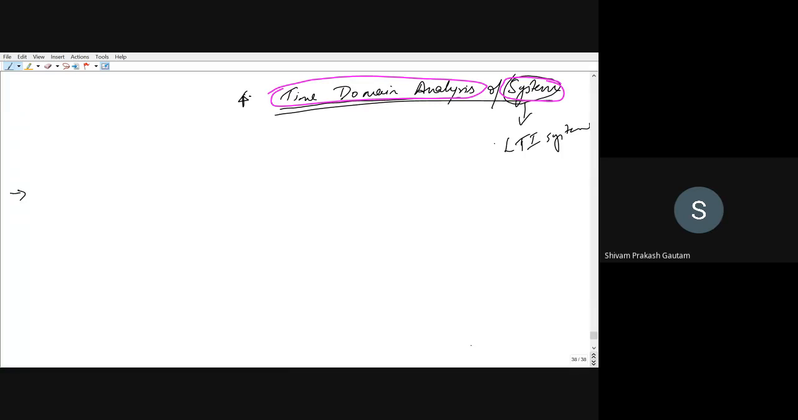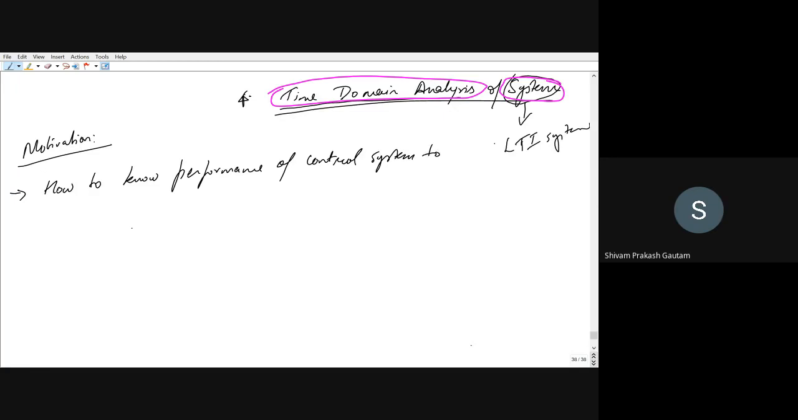The first point is the motivation. Motivation means why we are studying a certain topic. What is the motivation behind that topic, right? What is the motivation behind studying this time domain analysis? It is to know how to find the performance of a control system for any input signal. How to know the performance of a control system to any input, right? This is the first motivation.